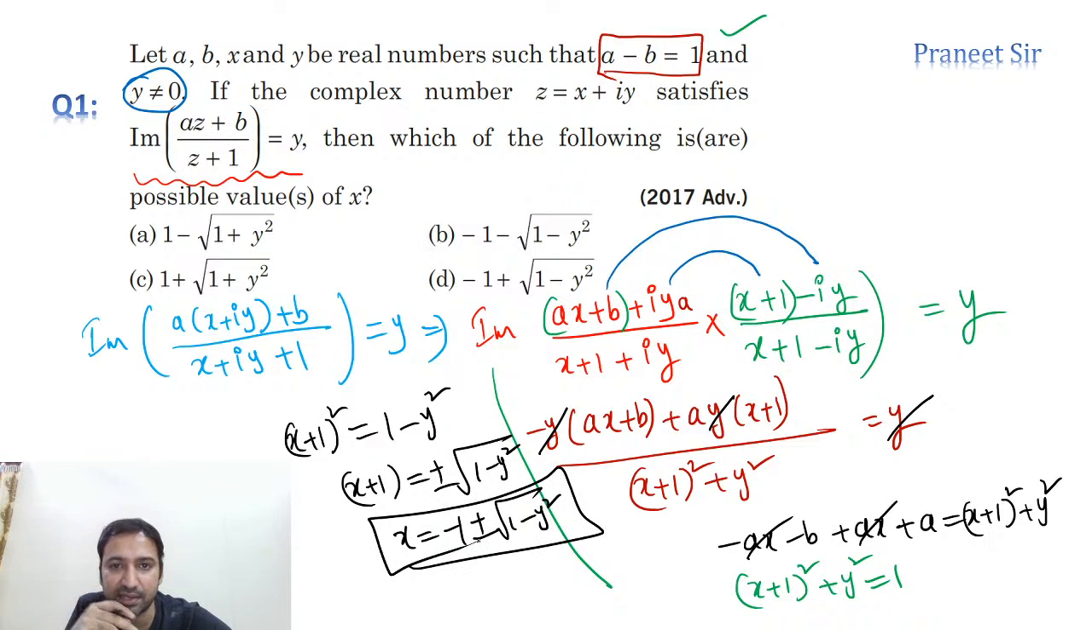So where are we getting this, tell me. Minus 1 minus square root of 1 minus y square, the second option we are getting. And one more, the fourth option we are getting. That's it. So now tell me, guys, did everyone understand this?